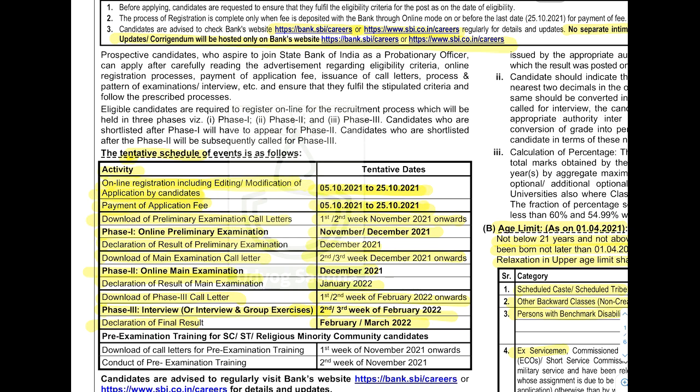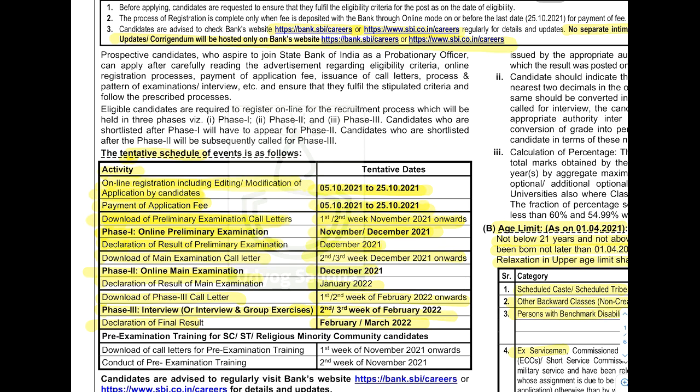Next is the download of call letters for the prelims exam. There is a prelims exam, a mains exam and also an interview round. Prelims and mains will both be conducted in online mode. You can download the call letters for the prelims examination in the first or second week of November. The preliminary examination will be held in November or December 2021. The result of the prelims examination will be declared in December 2021.